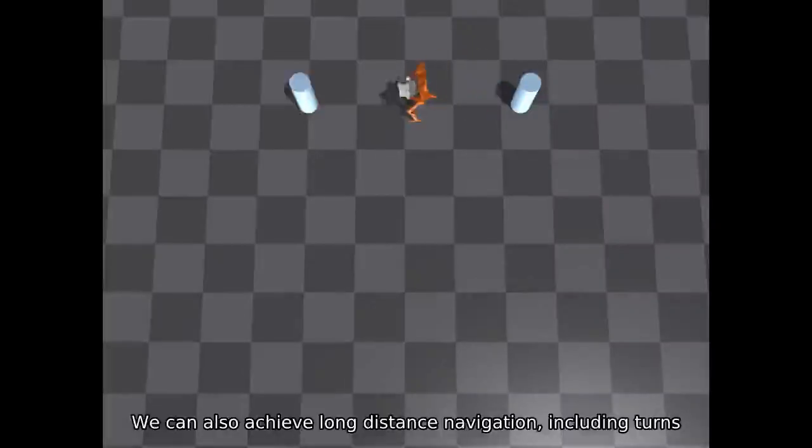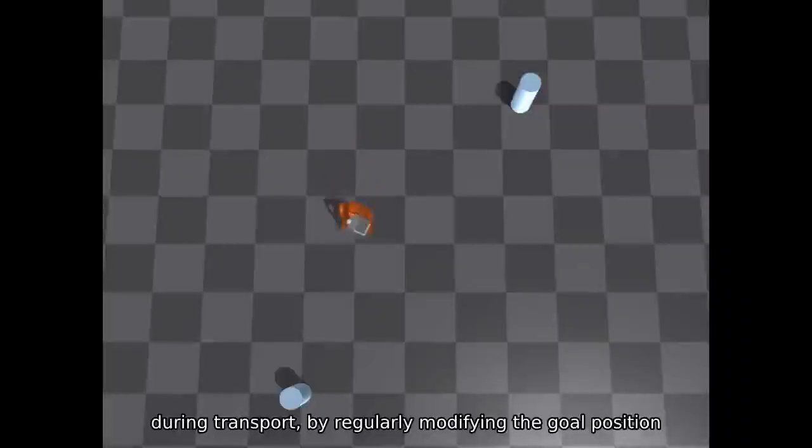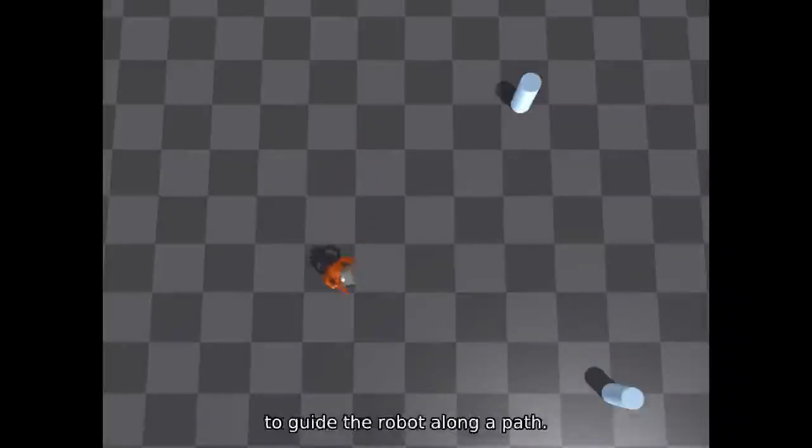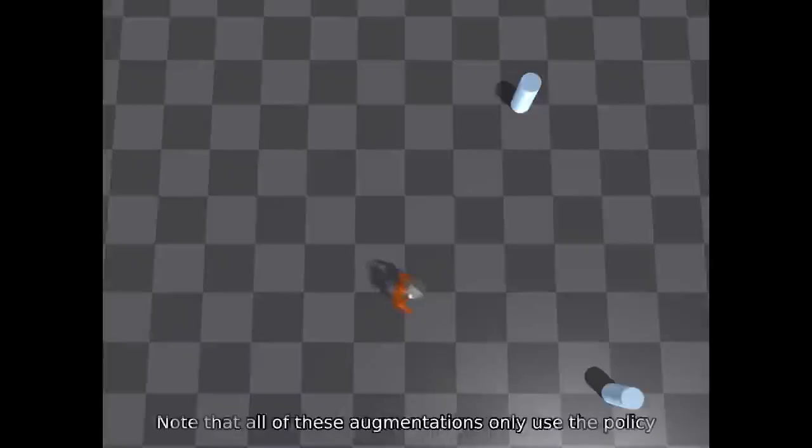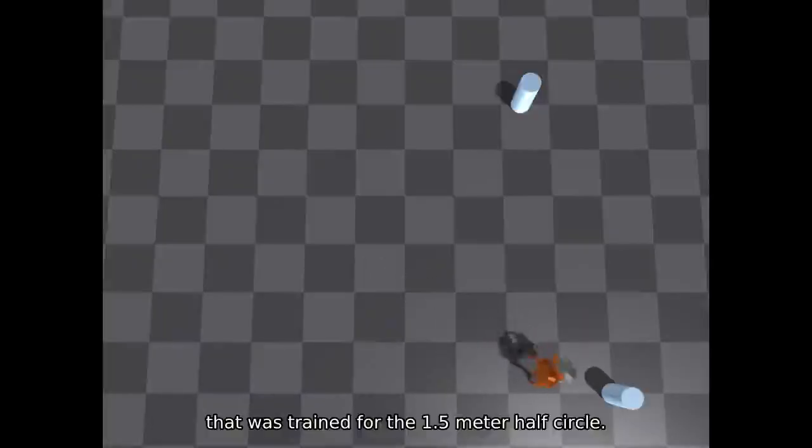We can also achieve long-distance navigation, including turns during transport, by regularly modifying the goal position to guide the robot along a path. Note that all of these augmentations only use the policy that was trained for the 1.5 meter half circle.